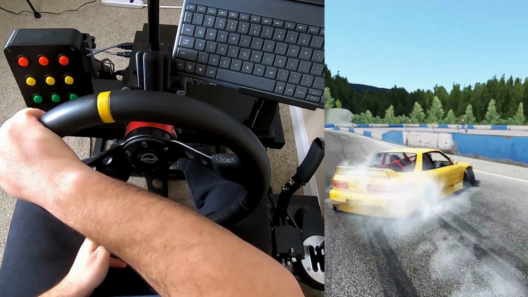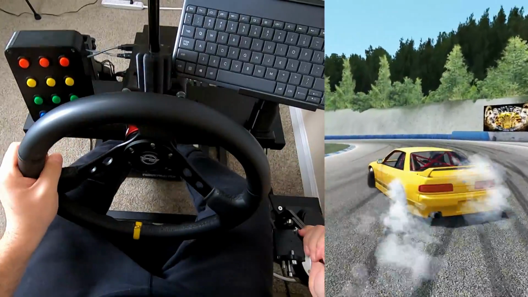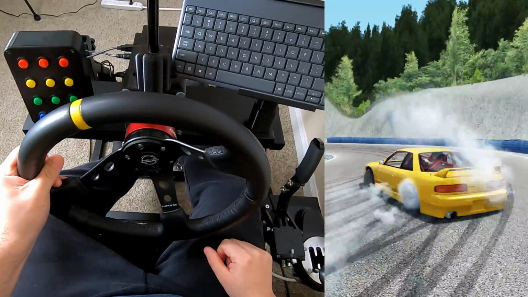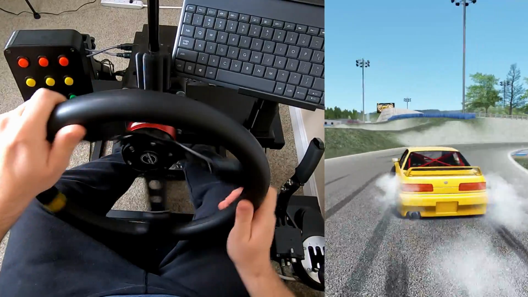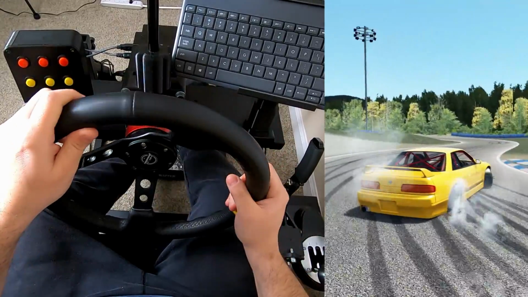People have been asking me for a solid year at this point to share my settings for drifting with the Simagic Alpha Mini on Assetto Corsa. Transparently, it took me forever to find some settings that I liked enough to share. In addition to figuring out something that just felt good, the biggest issue I was chasing around was clipping, which is basically pausing or stuttering in the steering wheel during countersteer. But we got that sorted out, and these are my official recommended settings that I personally use for both drifting and racing on Assetto Corsa.